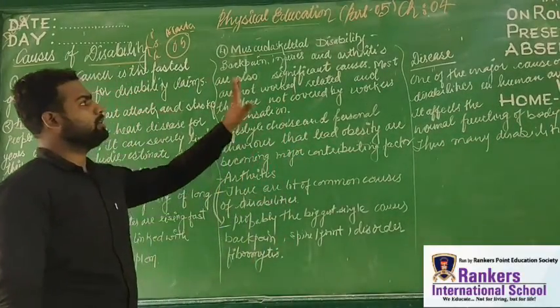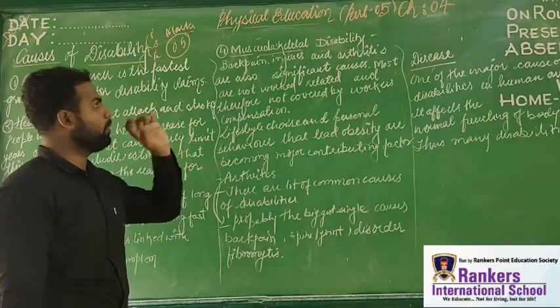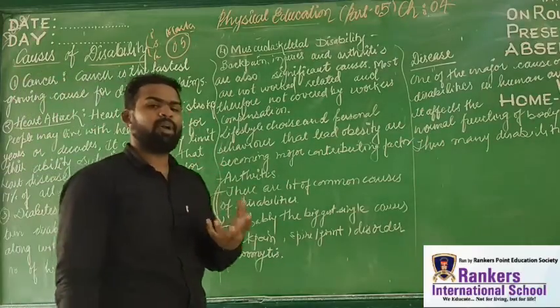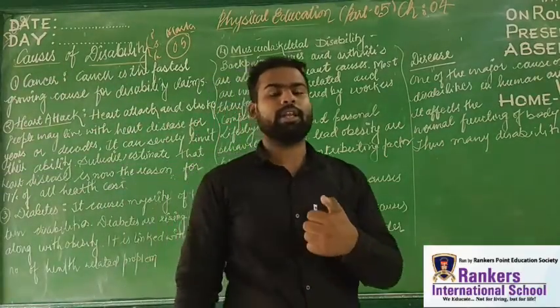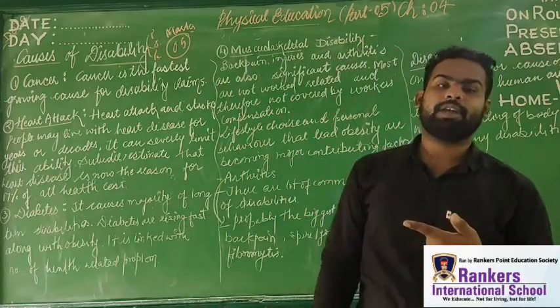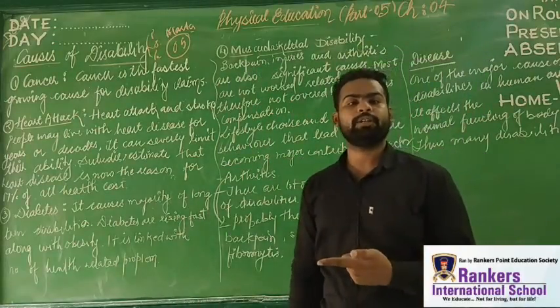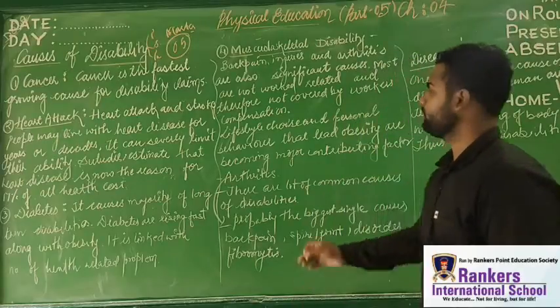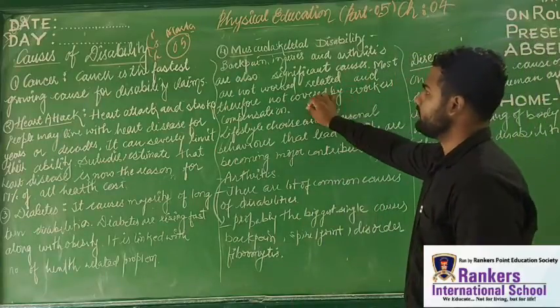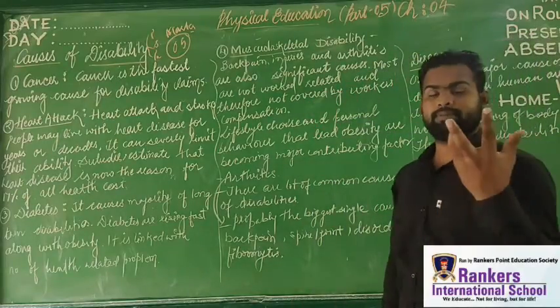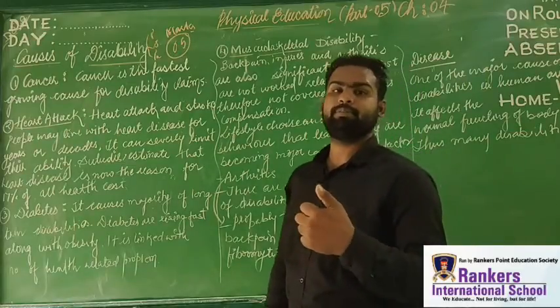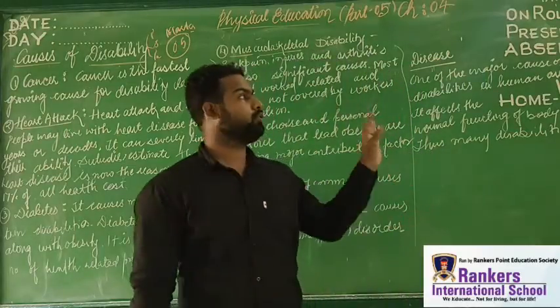So back pain, injury, and arthritis. When we talk about back pain, it's a kind of pain felt in the back. Generally it arises from the nerves, from these joints, etc. So here we need to understand the problem in the muscles, the problem in the bones, right, which leads to